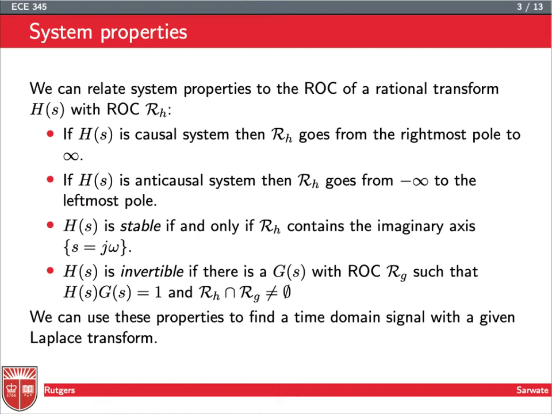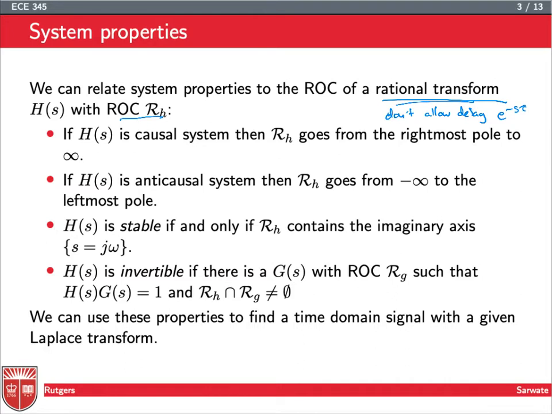Given a Laplace transform H(s), which is a rational transform with ROC R_H, we can try to figure out what certain system properties are. Now remember, if we have a rational transform, we don't allow delay, so there's no e^(-sτ) term in the Laplace transform.